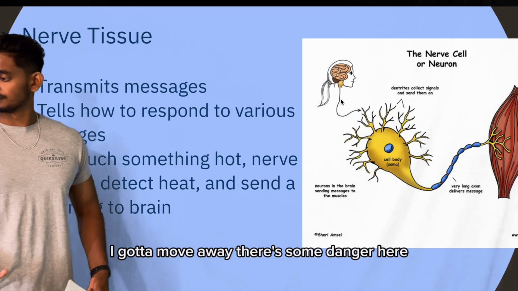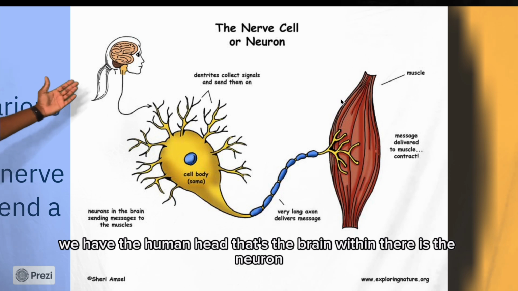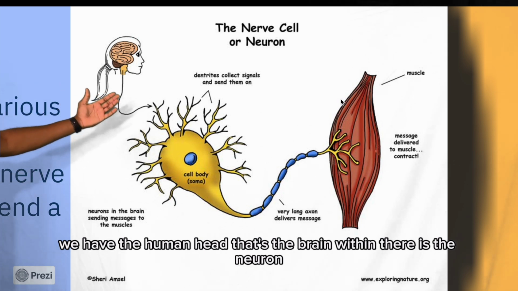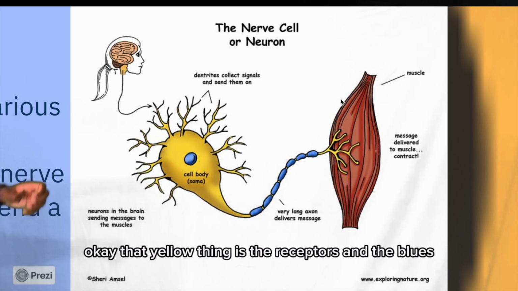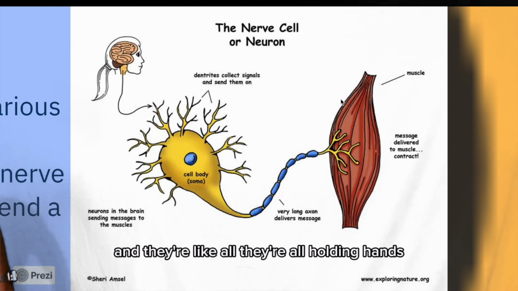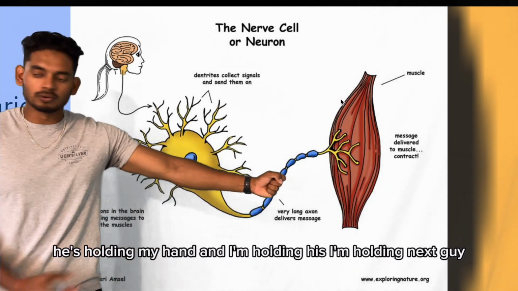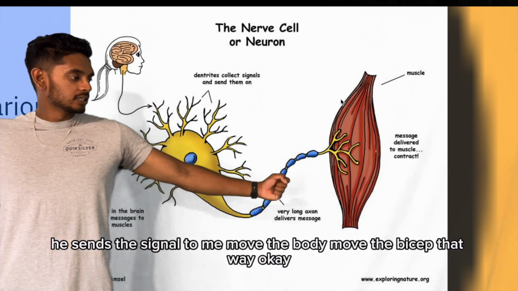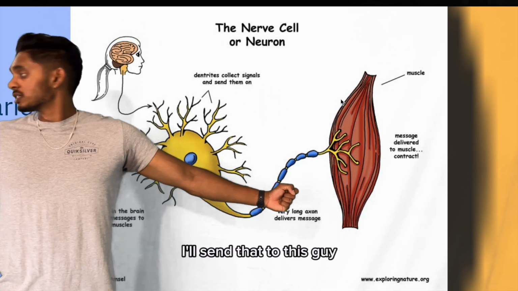There's some danger here. So here we have a diagram. We have the human head, that's the brain. Within there is the neuron, okay? That yellow thing is the receptors, and the blue is where they send the signal across to the next. And they're all holding hands, like a big chain. So this guy over here, he's holding my hand, and I'm holding his, and I'm holding the next guy. He sends the signal to me, move the body, move the bicep that way. Okay, I'll send that to this guy.